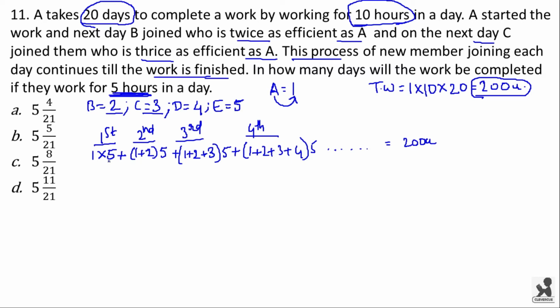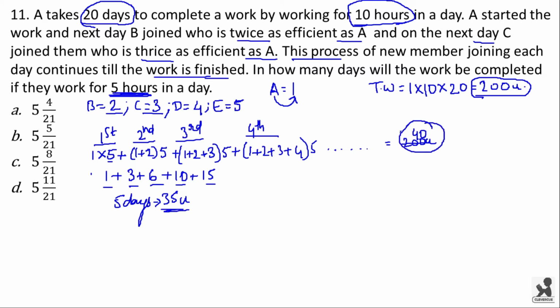Now, if you can see, 5 is common in all terms. So, you can take out 5 common and cancel out with 200. That is 5 into 40 will be 200. Now, we are left with 1 plus 3 plus 6 plus 10. Similarly, the next day you will be having 15. Now let us count this. 1 plus 3, 4, 4 plus 6, 10, and we get 35. 35 units of work is done on the first 5 days.